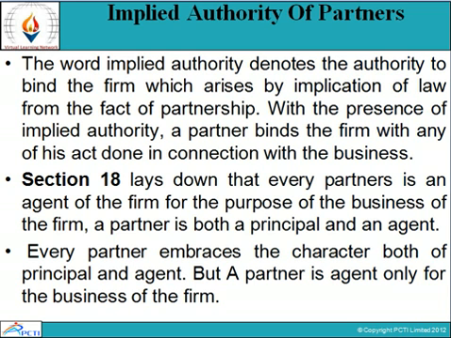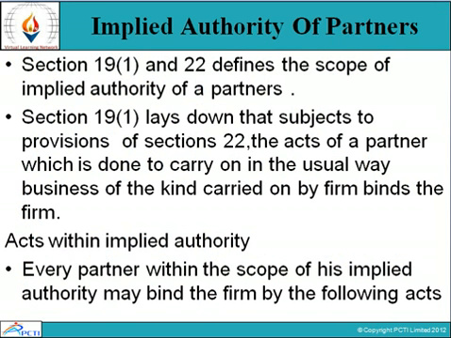Implied authority of partner. The word implied authority denotes the authority to bind the firm, which arises by implication of law from the fact of partnership. With the presence of implied authority, a partner binds the firm with any of his acts done in connection with the business. Section 18 lays down that every partner is an agent of the firm for the purpose of the business of the firm. A partner is both a principal and an agent. Every partner embodies the character of both principal and agent, but a partner is agent only for the business of the firm.